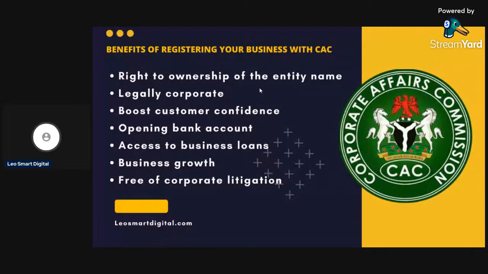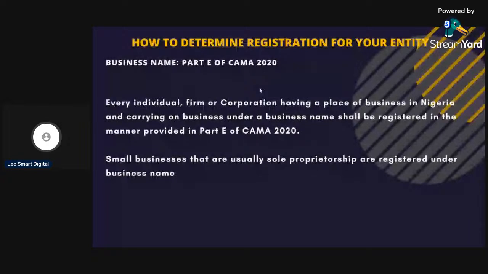You become the owner of the name. Nobody can sue you for impersonation of business name. So we look at what determines the registration for an entity. You want to make registration. What makes you choose business name, company, incorporated trustees, limited partnership, or limited liability partnership?